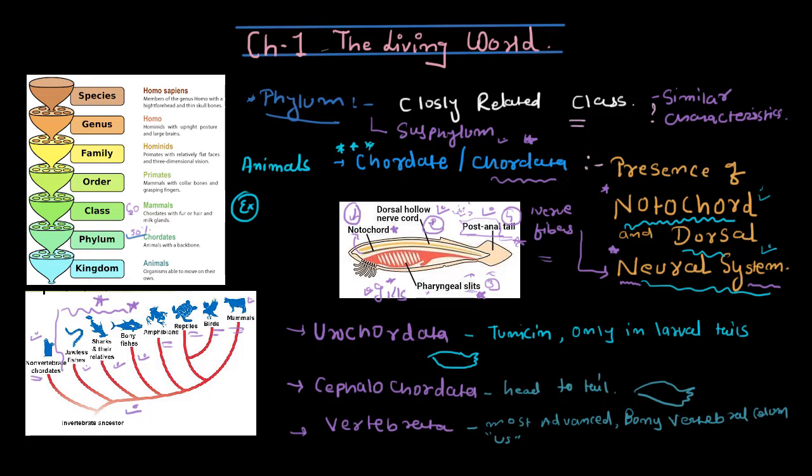So what would be the examples? See, these are the three subphyla of phylum Chordata. The very first one is Urochordata.